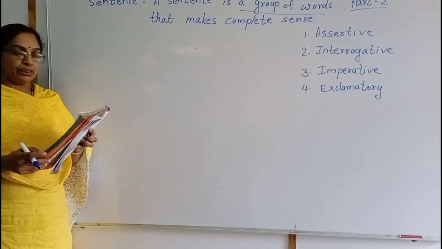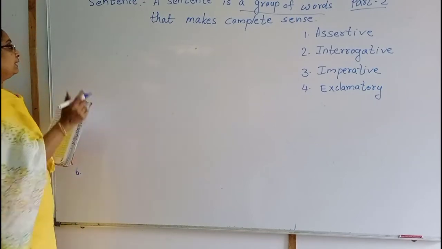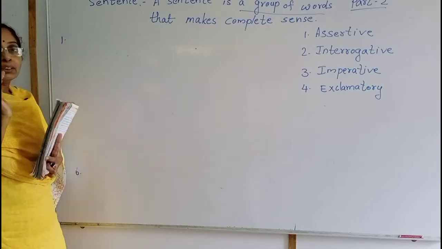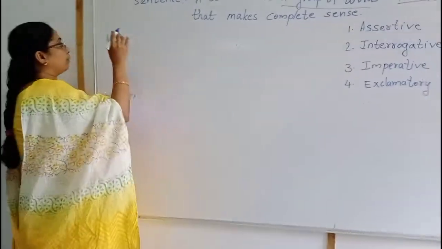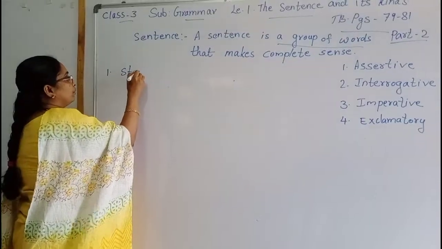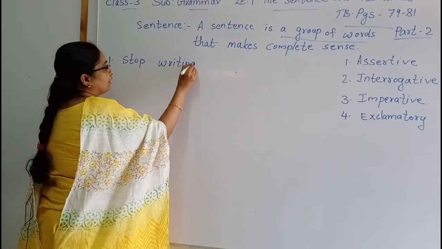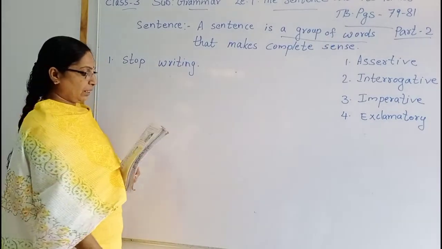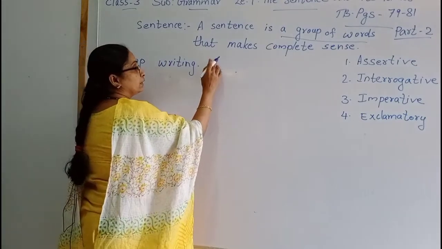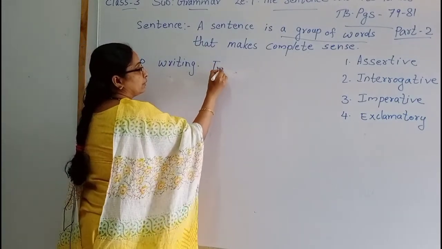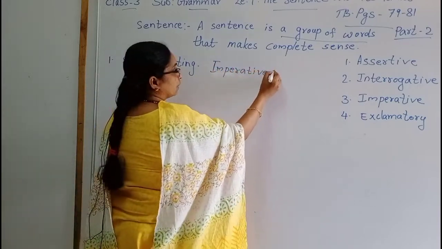Now we are giving an exercise for you, children. Here, textbook page 81. You should select or choose which type of sentence that is. First sentence is stop writing. Which type of sentence, children? Stop writing. That is imperative sentence.